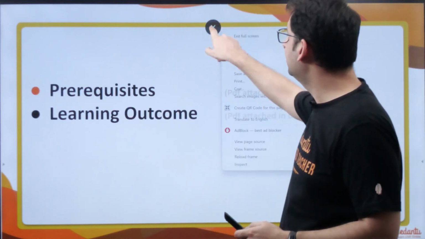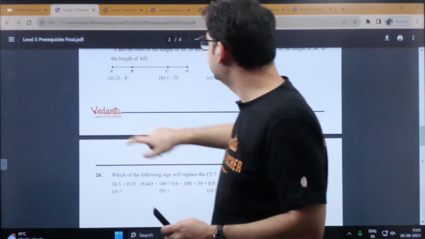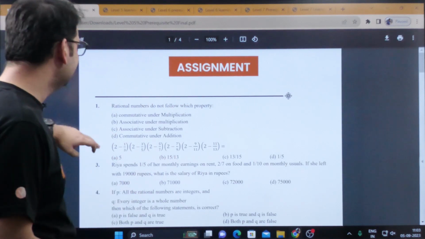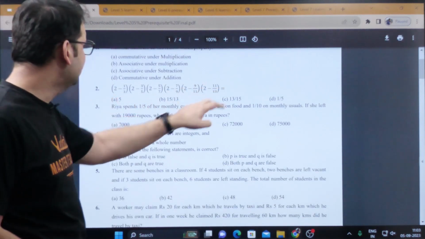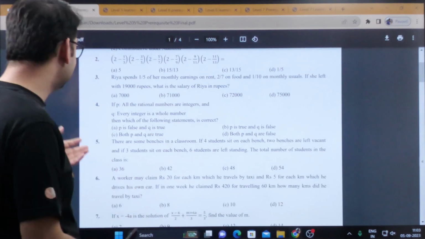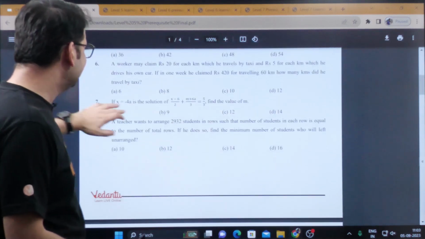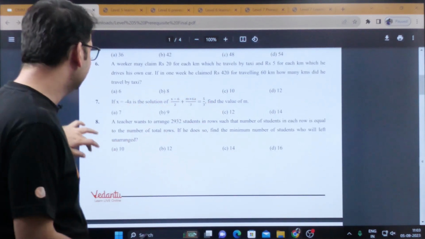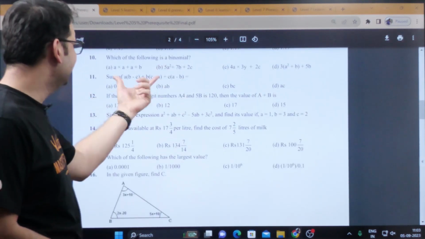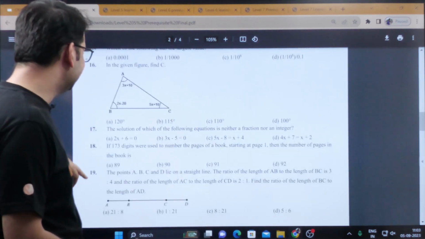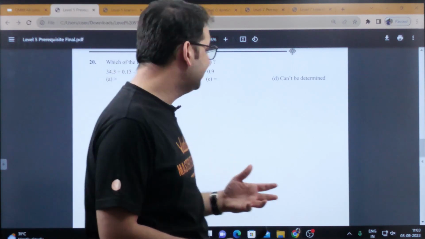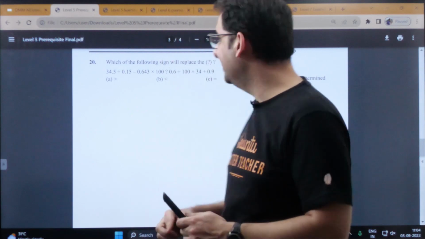So let us have a look at the Level 5 prerequisites. This is an assignment, a basic prerequisite assignment. Rational numbers, these kinds of calculations, these questions on ratios, right? Simple questions, simple solutions, just taking the LCM and all. If he's able to solve most of these questions, and also cyclic sum, angle chasing, basic angle chase and all, if he's able to do these kinds of problems on his own, we feel that your child will definitely be able to do this course.